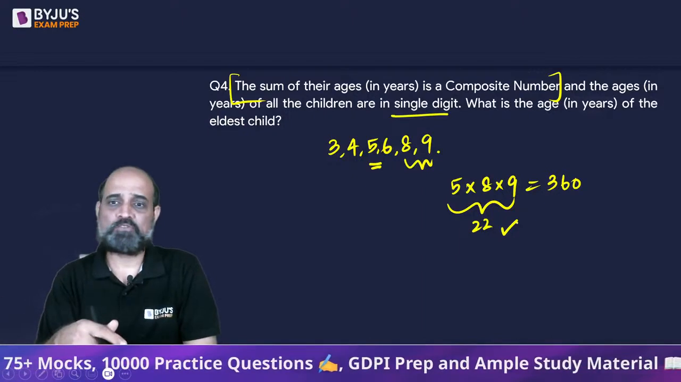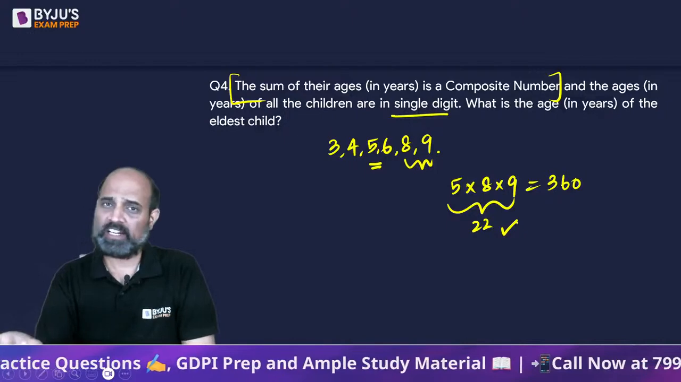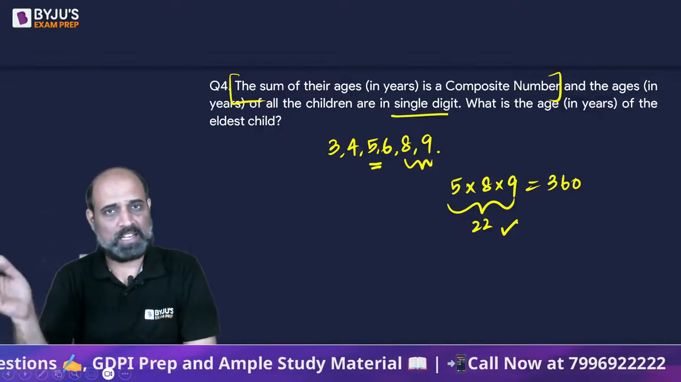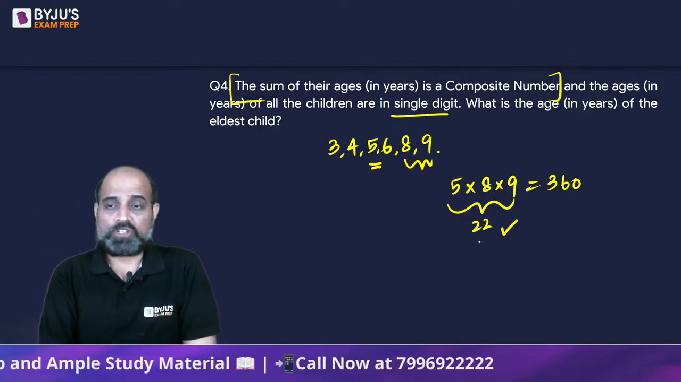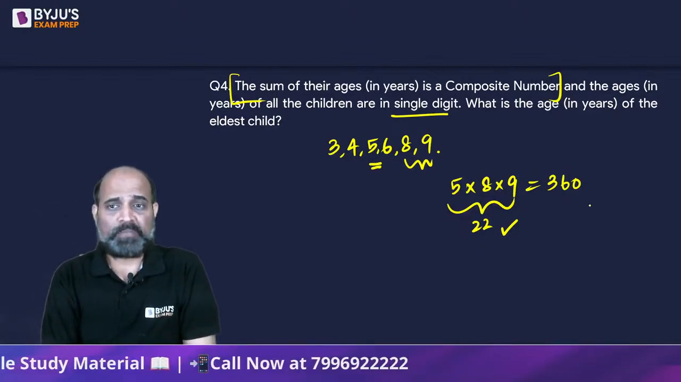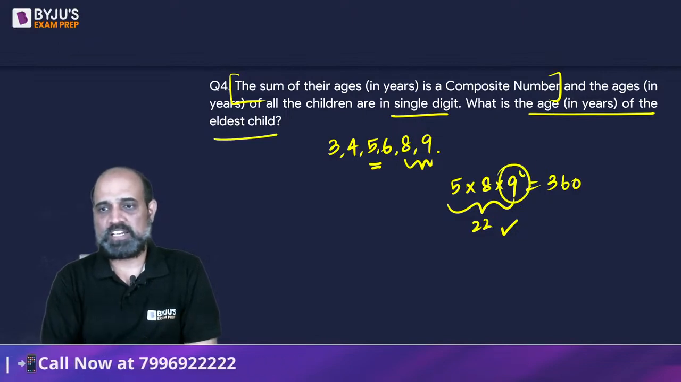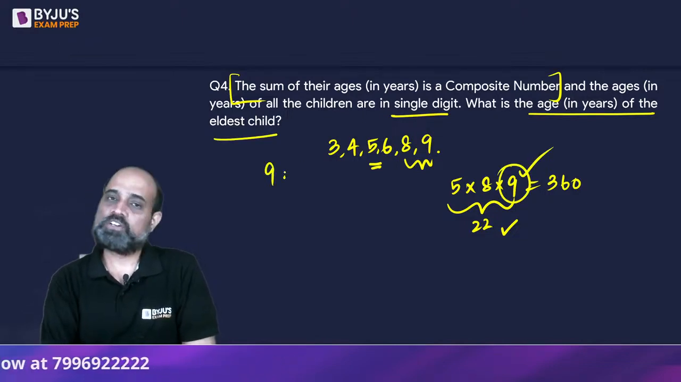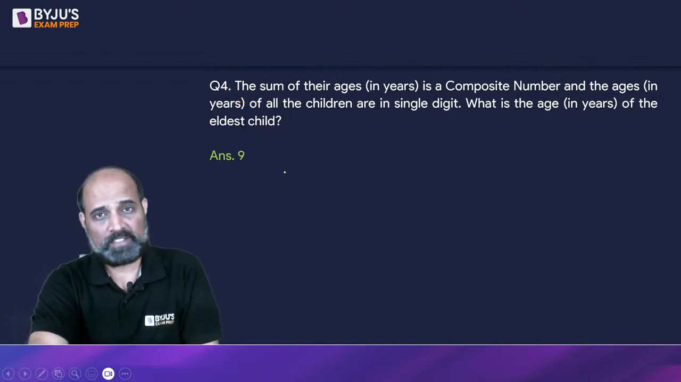If 9 and 8 would not have worked, I would have taken 9 and 6. If that works, fine, otherwise I'll take 8 and 6. So I'll start from the decreasing order. Okay? So everything makes sense. Question asked is, what is the age of the eldest child? The eldest child is 9 years old. So we'll have to type in 9.